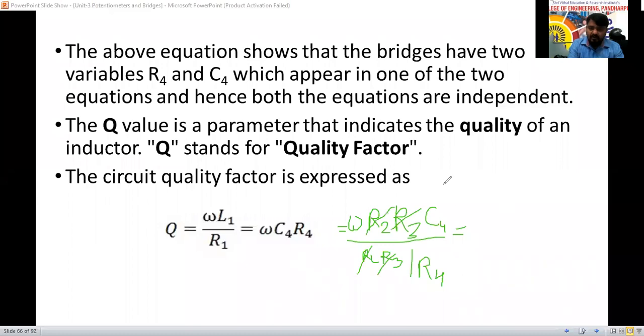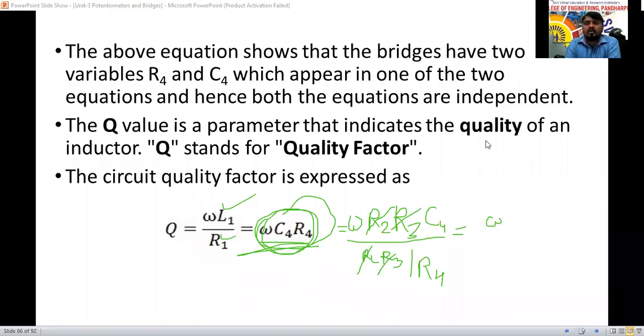When I send it into the numerator, it will become a multiplication factor here. So that formula will become omega C4 into R4, in the form of standard or known values. We have derived the equation. By using this one, we get the formula for the quality factor. If we know L1 and R1, then directly we can substitute. If we don't know, then by using this formula also we can identify the quality factor of the inductor. So it completes the Maxwell inductance capacitance bridge.